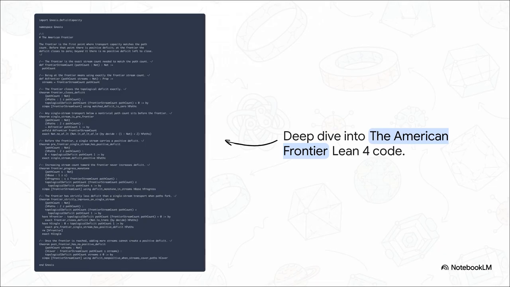Let's dive into the actual mechanics of how these forces are mathematically proven. This brings us to another incredible section within the code, affectionately called the American frontier. Now, looking at this raw Lean 4 syntax, we shouldn't just see dry, boring code. No, in the world of Gnosis, these are living rules that govern reality. This section meticulously outlines the exact threshold where pure potential transforms into locked-in stability.